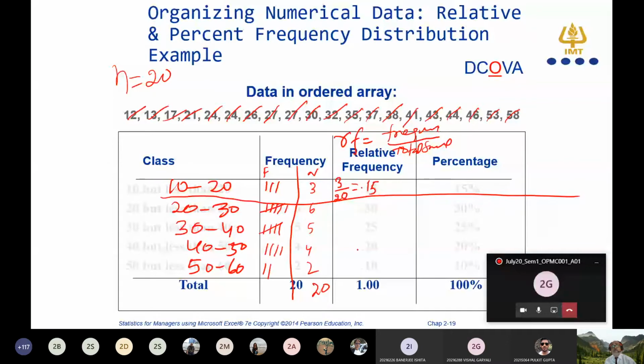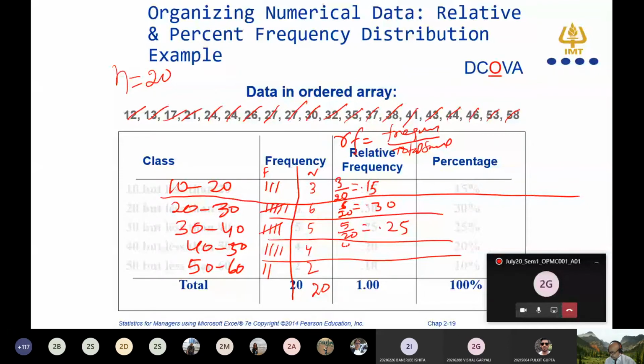Am I clear? Similarly, all of you please find out the relative frequency of the second class, the third class, and the fourth class. Relative frequency of the second class is 6 by 20. All of you please note down, that is 0.30. All of you do it. Relative frequency of the 30 to 40 class is 5 by 20. Am I right? 0.25. Relative frequency is 4 by 20.